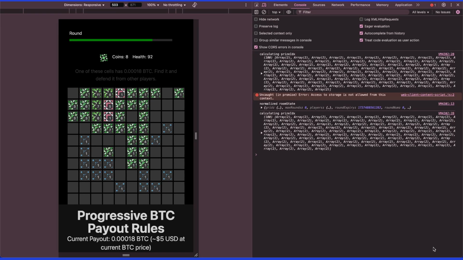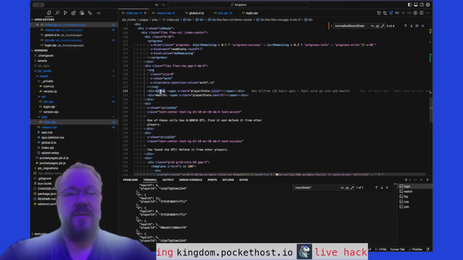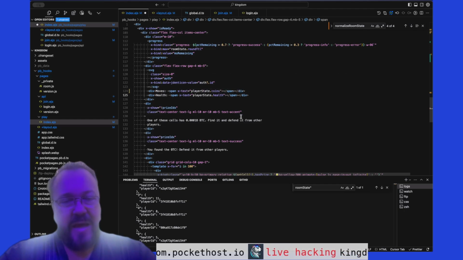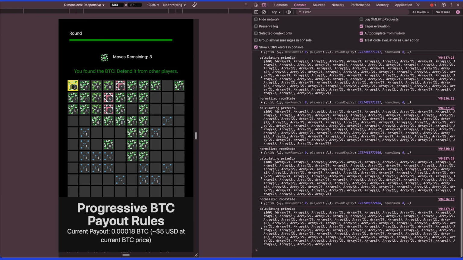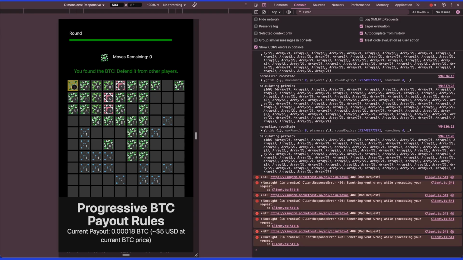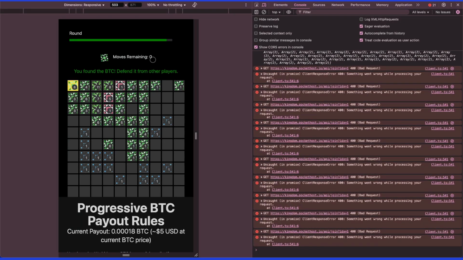I actually kind of like that feature because it gives people a reason to stay on the page and keep playing. And I think because we're talking about crypto here, I'm going to rename this thing to moves, and health doesn't really mean anything anymore. So that's going to be simpler. 8 moves remaining. I can go tap, tap, tap, tap, tap, tap, tap, tap, tap. Now I have 0 moves remaining, right? That's cool because he's in a very fortified position for this round. Now, when the round starts over, he better occupy these squares quick so that he can defend that BTC.